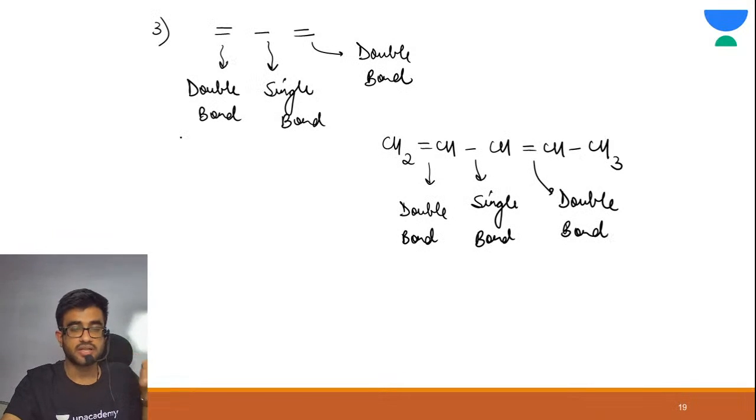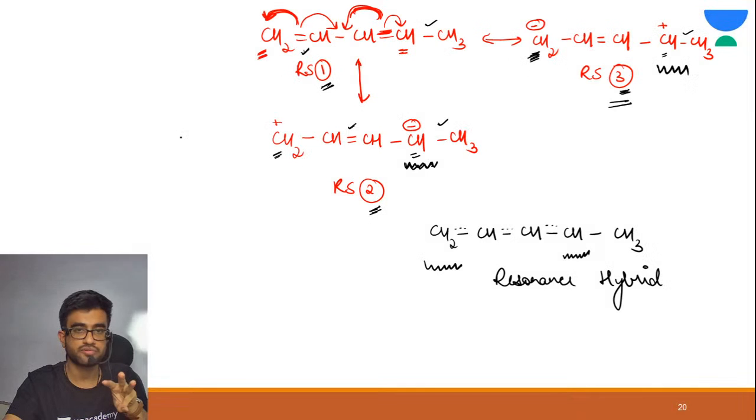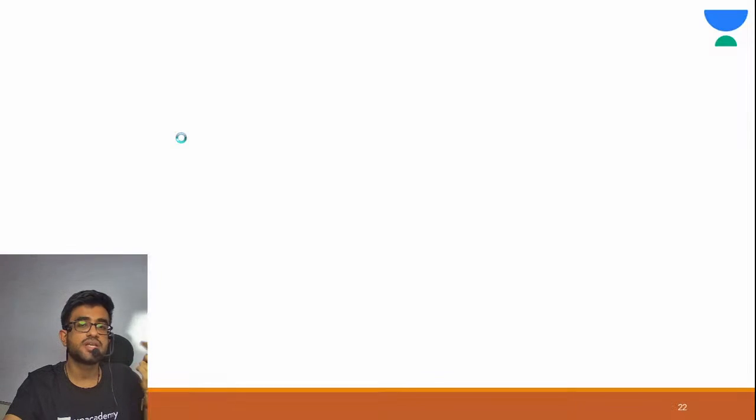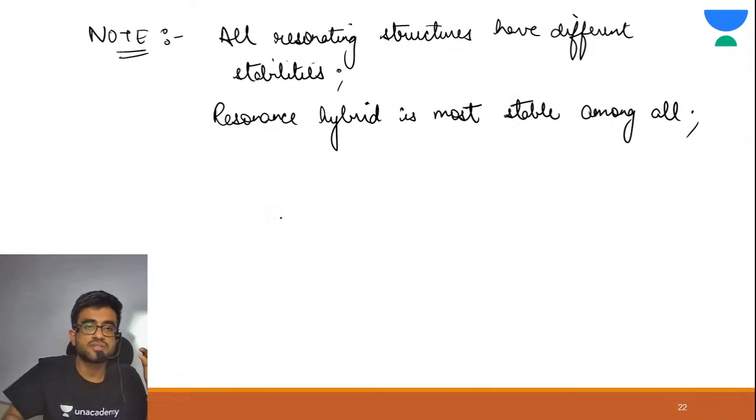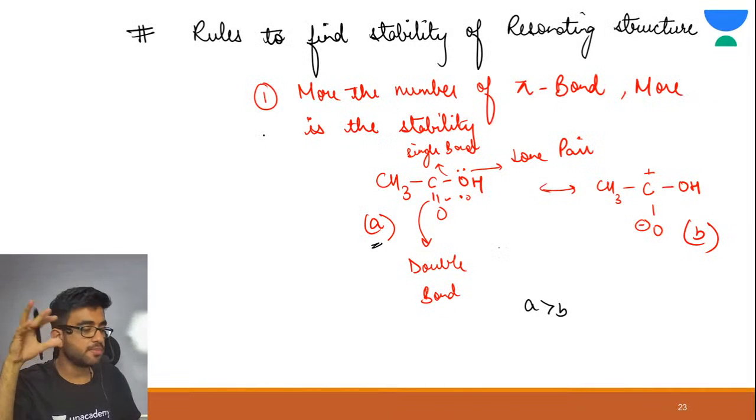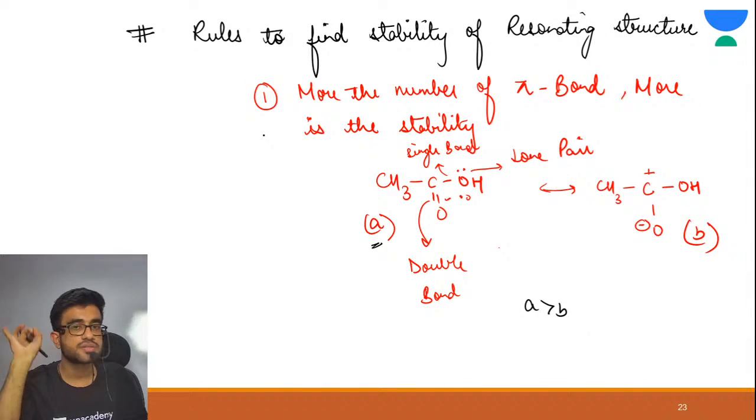So yes, the third type of system was double, single, double, your third type of system. All right. Then we have seen the stabilities. Resonance hybrid is the most stable, but we need to identify different stabilities of all the resonating structures.